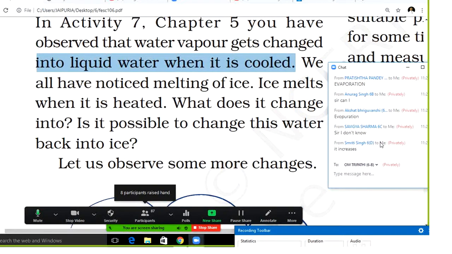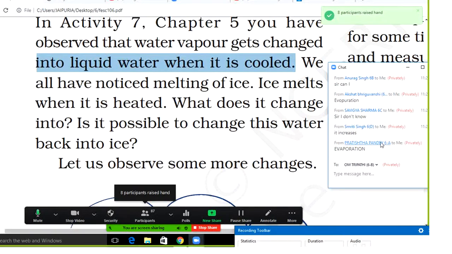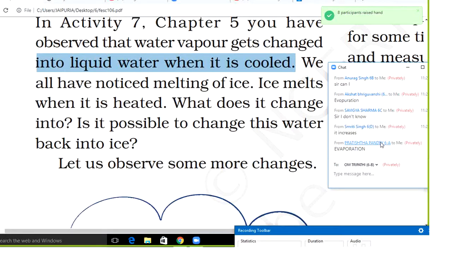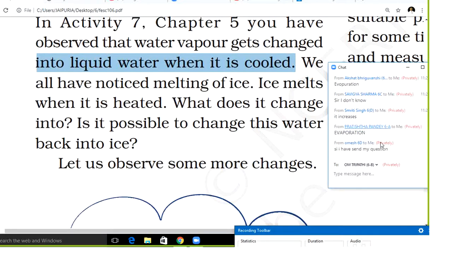So what is evaporation? Many students do not know about evaporation. Basically, students, whenever we heat water, it changes its state and turns into vapor. That is called evaporation. This process is called evaporation. One thing I want to tell you about how this change happens: which type of change is it, students?